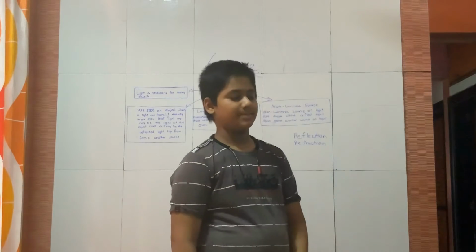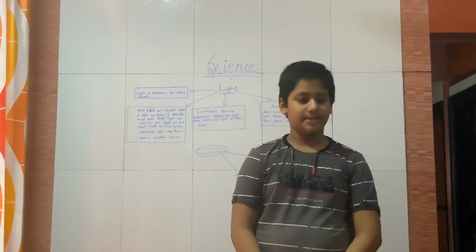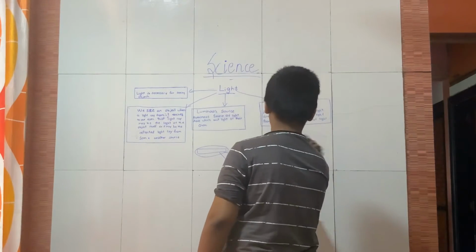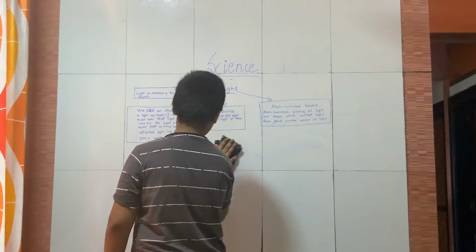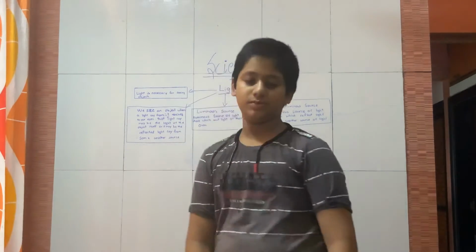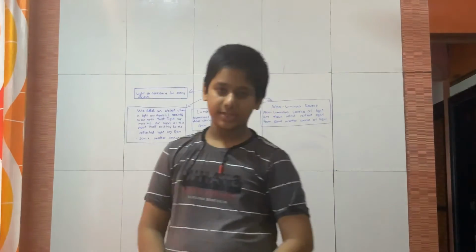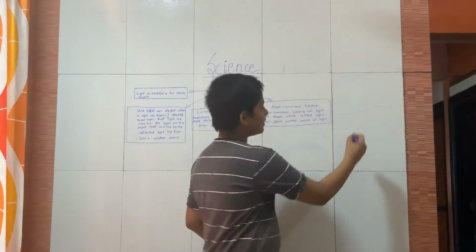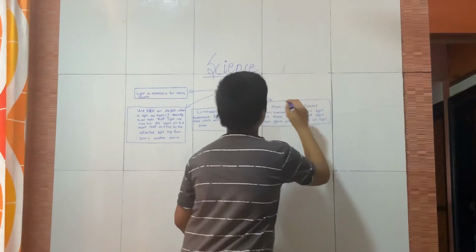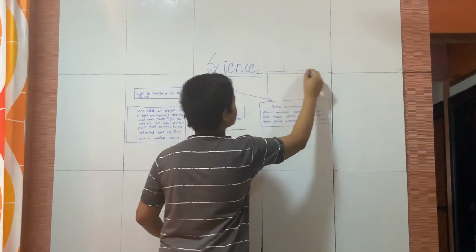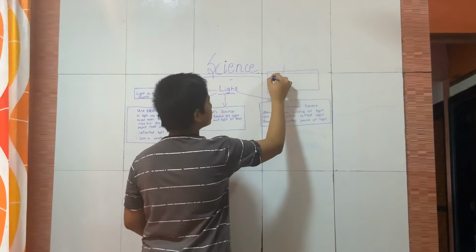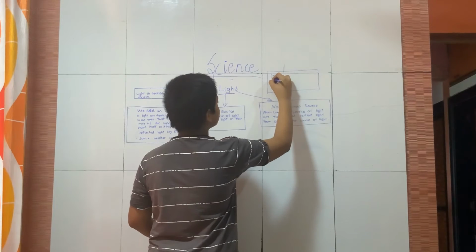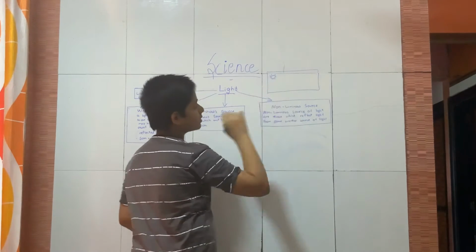There are many such examples. Now I'll give you one more example. Do you know the sun? I'll draw it here. Here is the sun.